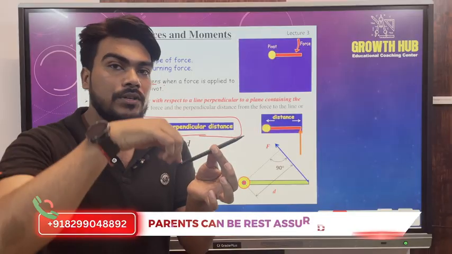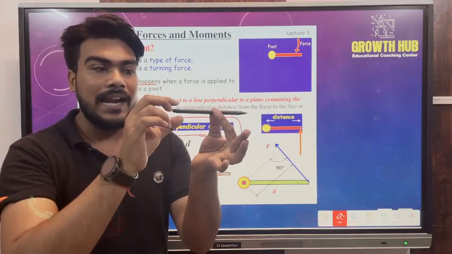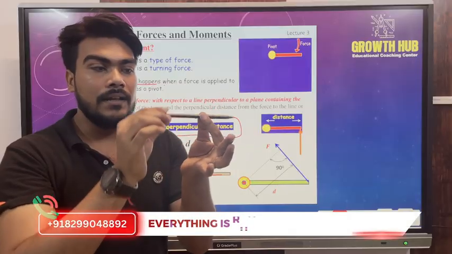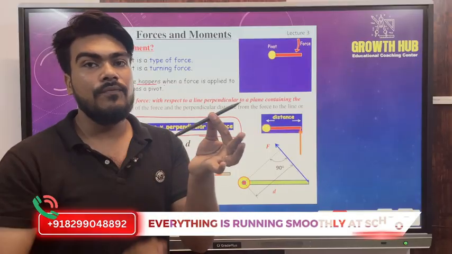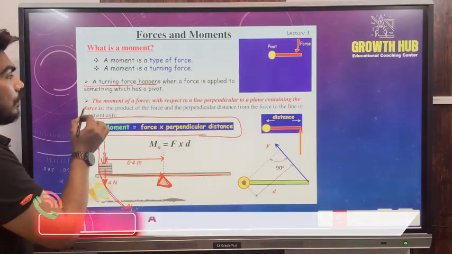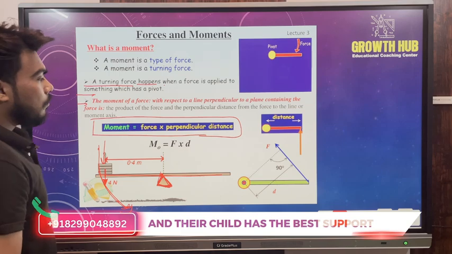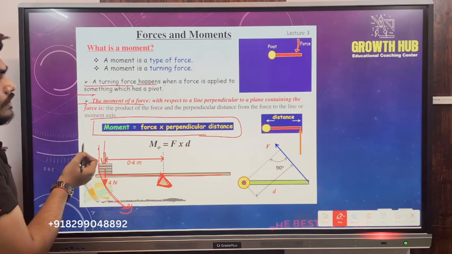When we apply a force at that point, since this is fixed at this point, it will tend to move, turn. This is called turning effect of force, and this is also known as torque. So when we turn an object, this is called moment of force or torque.